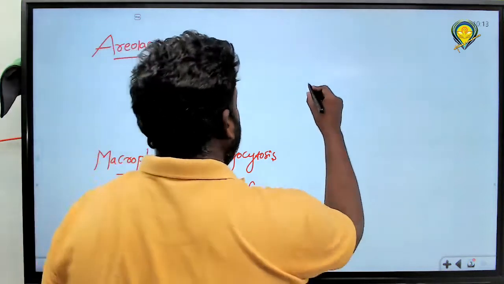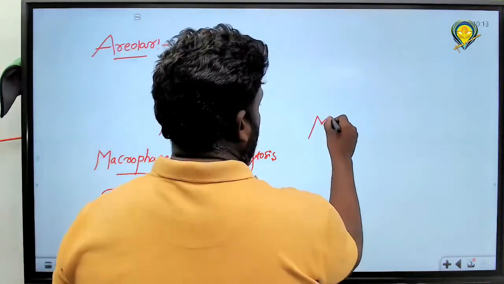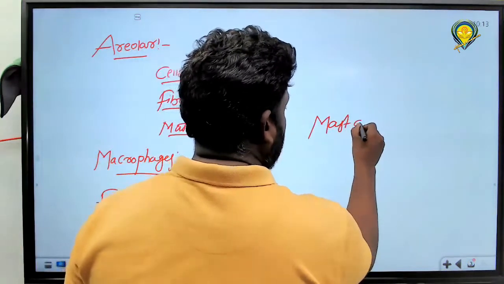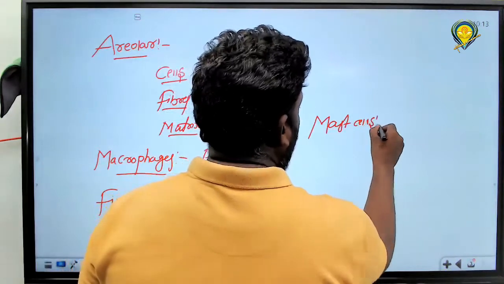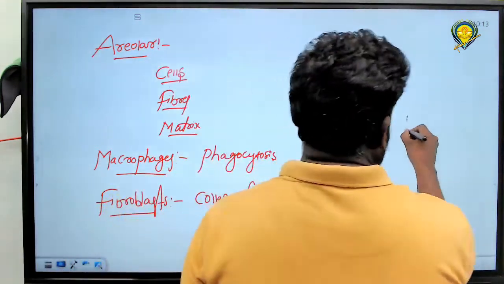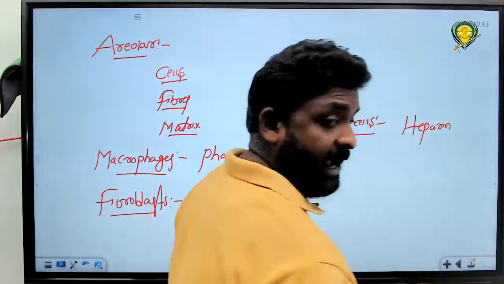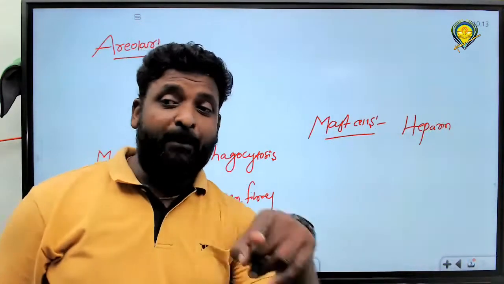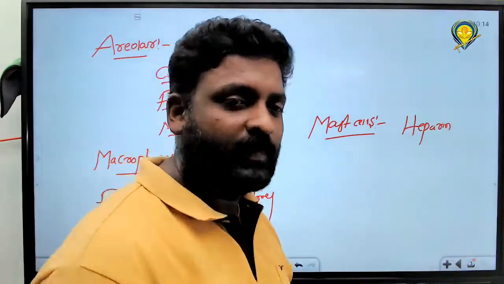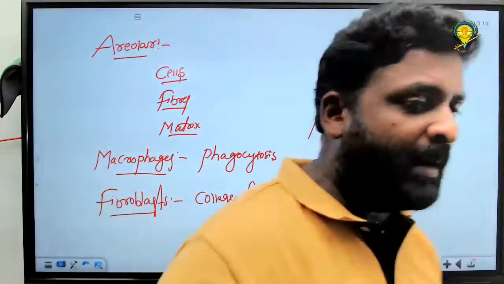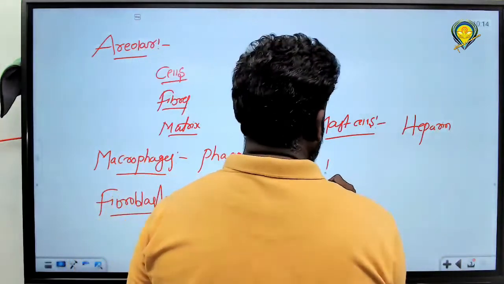And the third one, mast cells. Do you know the function of mast cells? They secrete an anticoagulant called what? Heparin. And histamine and bradykinin also. Please write it.